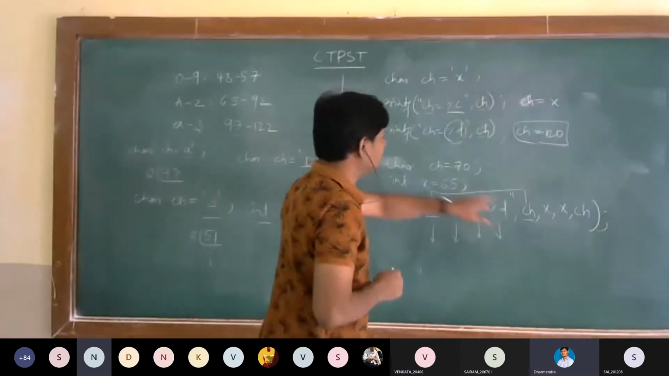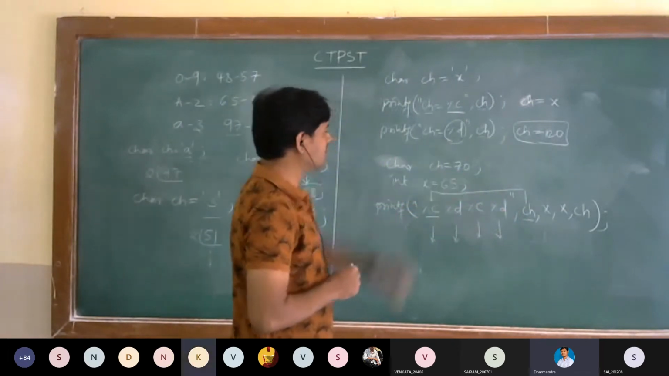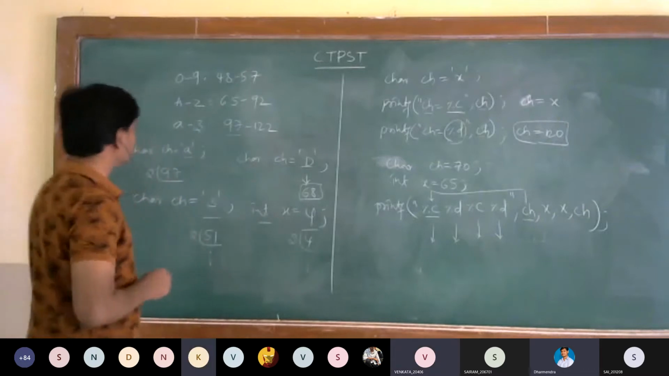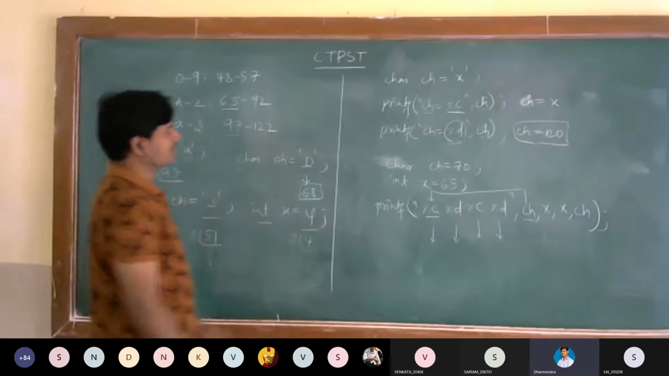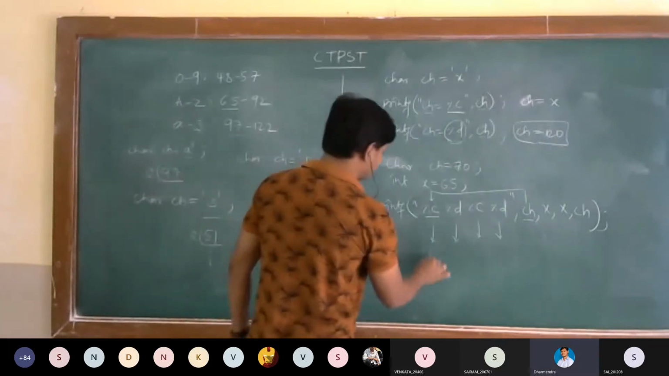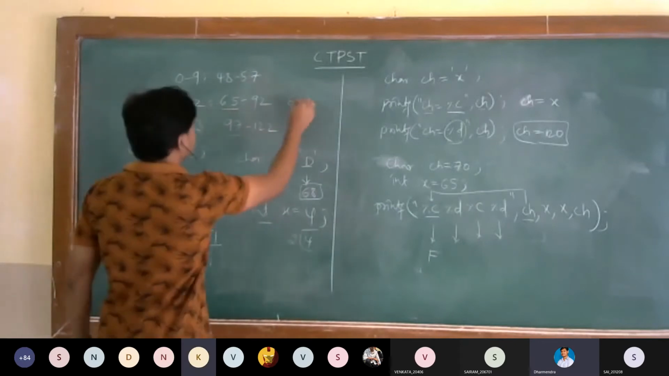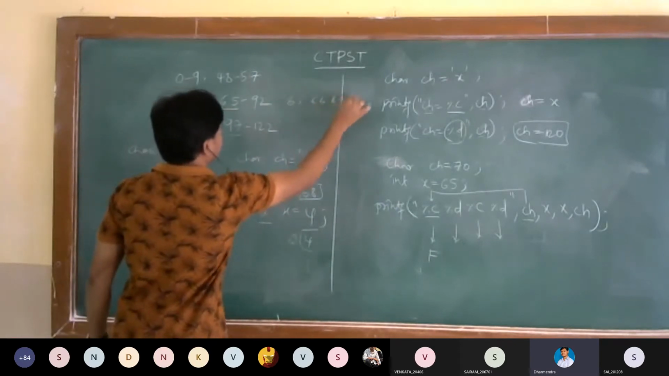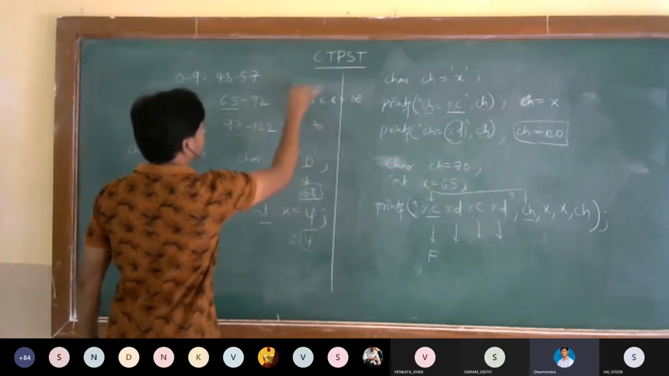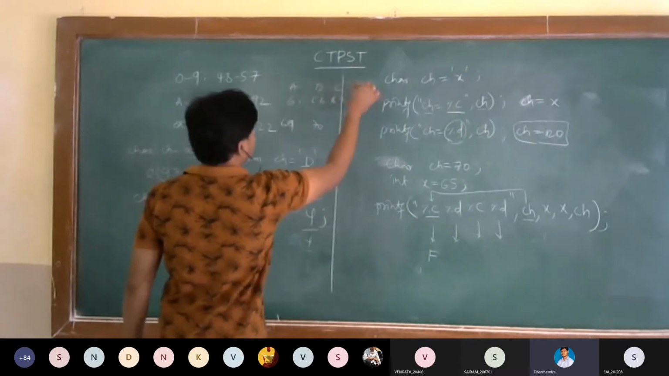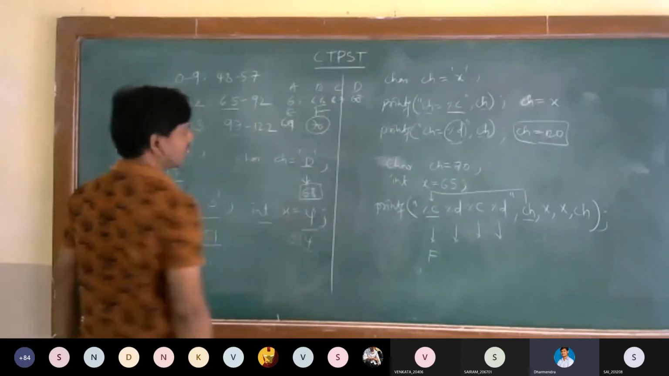Yeah, for this 70, let us see one by one. For this 70, what is the equivalent alphabet? Capital F. You can check here: 65, 66, 67, 68, 69, 70. A, B, C, D, E, and F. So 70 we are getting.